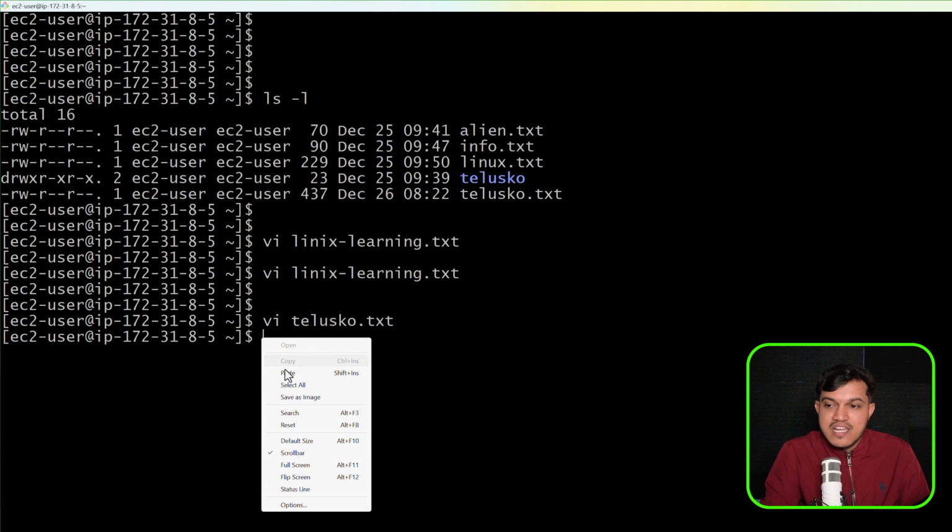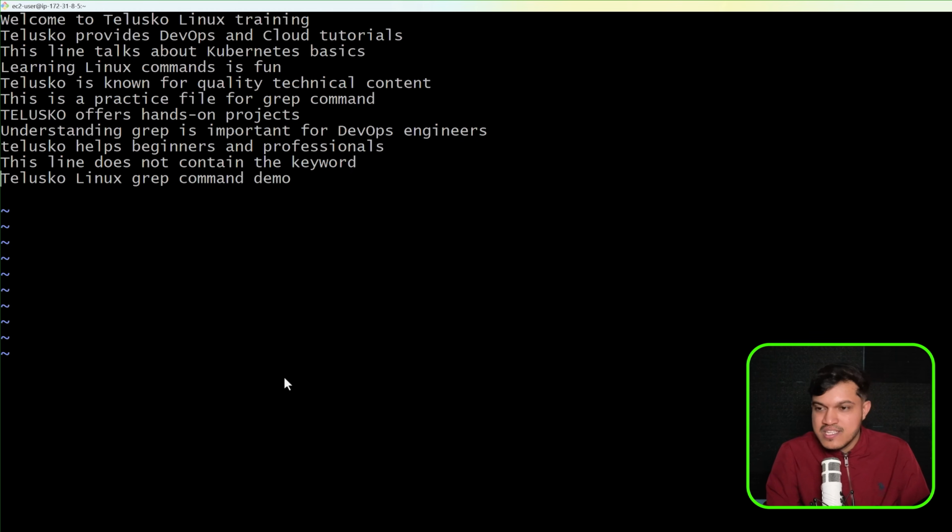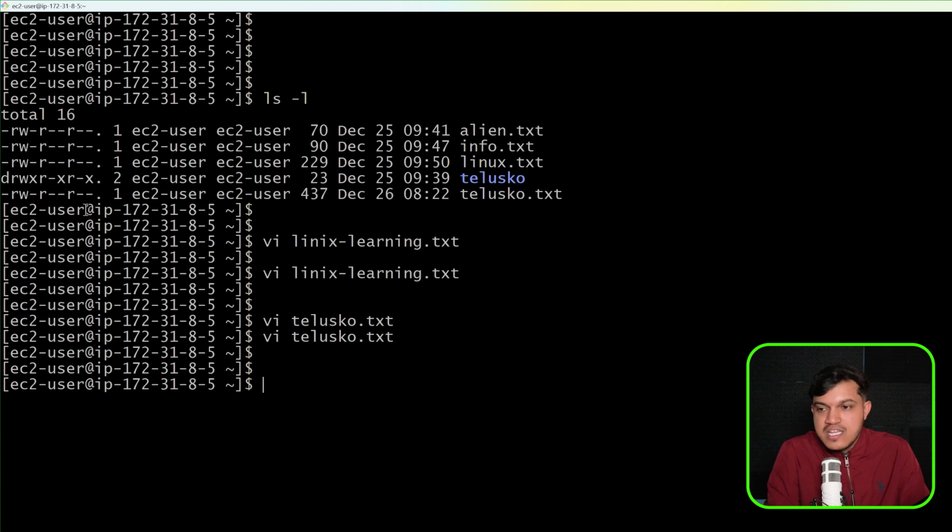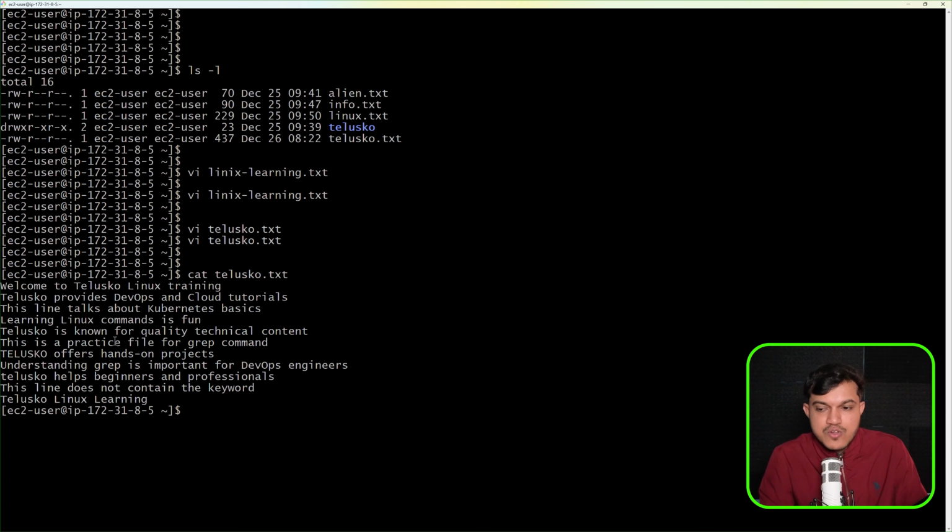I'll go back here, and if I open this again, kindly see here the changes have not been saved. It is in the command mode, and I'll go to the insert mode. Now maybe I'll edit something, remove something, add something. I'll say here maybe Telusko Linux learning. Right, and now I would like to save this. On your keyboard, please press escape, then :WQ. The moment you hit this, the changes have been saved. If you want, you can check this telusko.txt, and you'll be able to see the content.